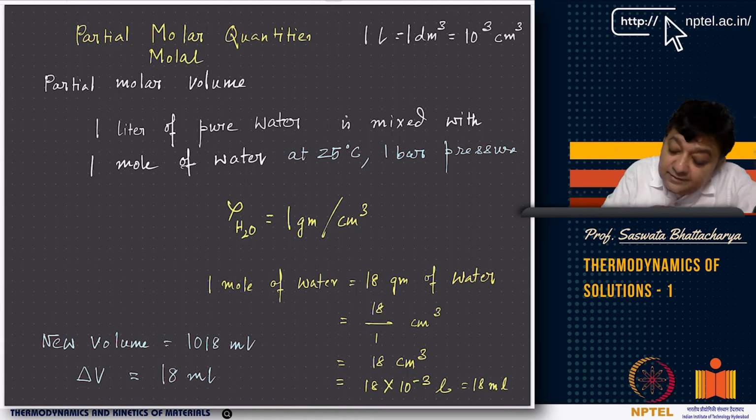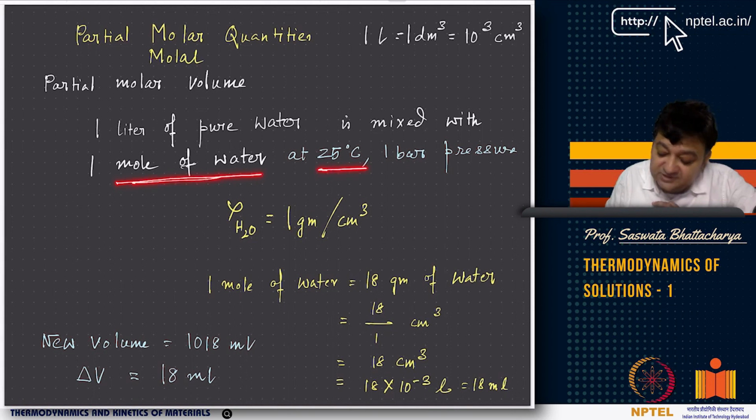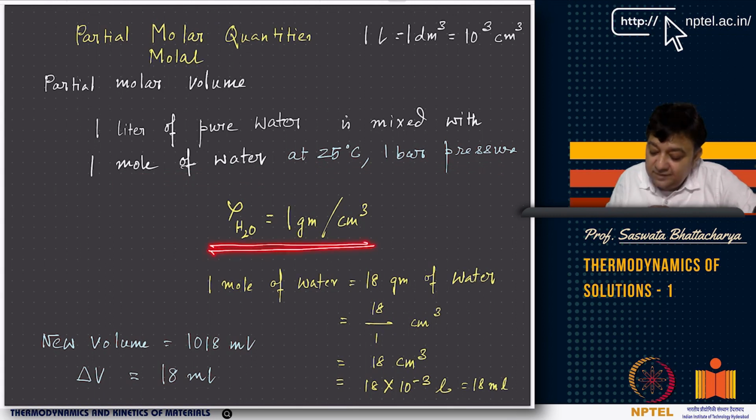Now think of this. You have a liter of pure water and it is mixed with 1 mole of water, at 25 degrees Celsius and 1 bar pressure. Now, water density is 1 gram per cubic centimeter, that we know, and 1 mole of water contains 18 grams of water. So 18 grams divided by density gives me 18 cubic centimeters, which is 18 milliliters, the same as 18 cc.